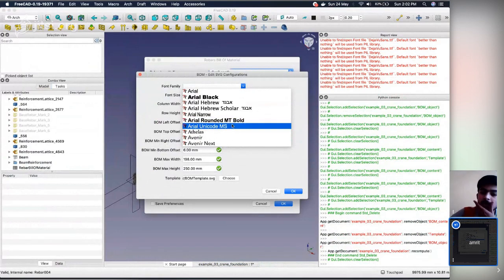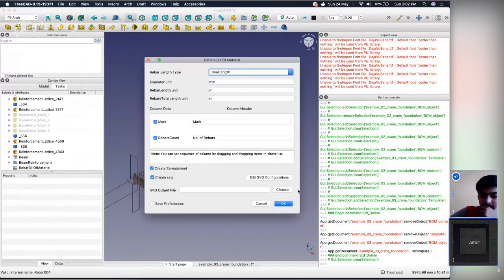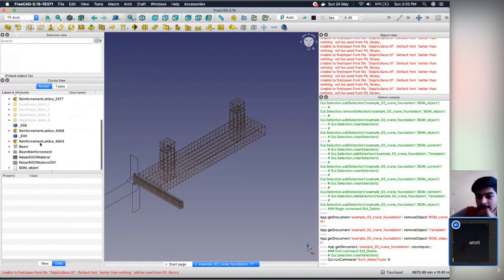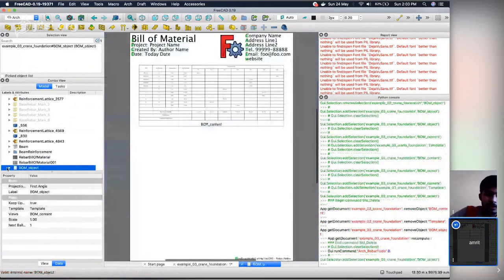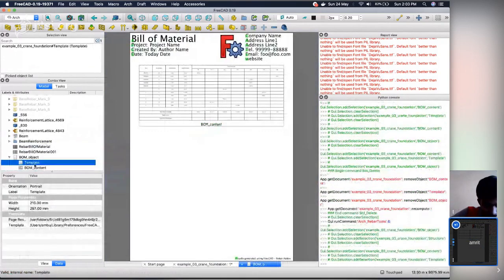So this is Arial Unicode. Let's try. Maybe it will show an error here also. Try changing the font file name from the property editor. Okay.